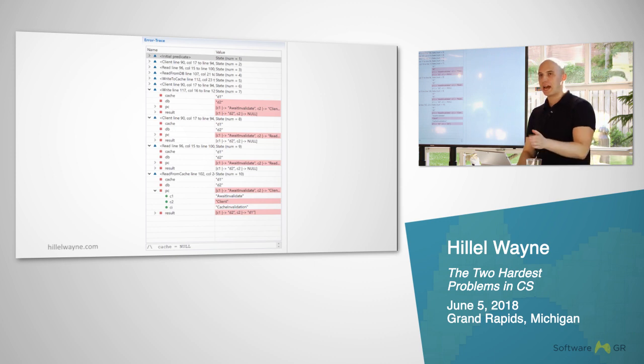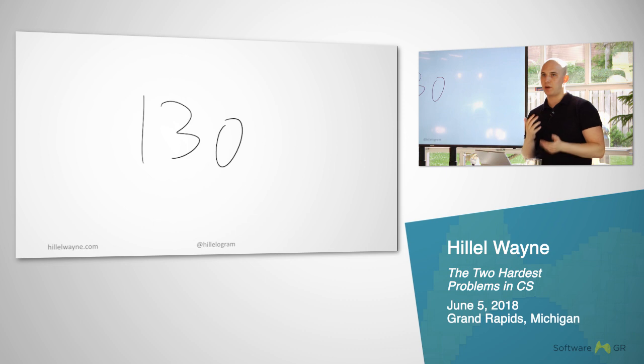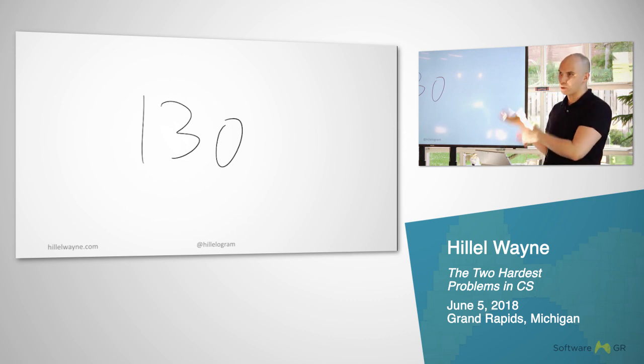And when we add this, we've now made the system so much more complicated that there's actually 130 different possible behaviors that can emanate from this. Because the moment you add multiple systems or concurrent objects, things get really complicated really fast, which is why we need to check them.